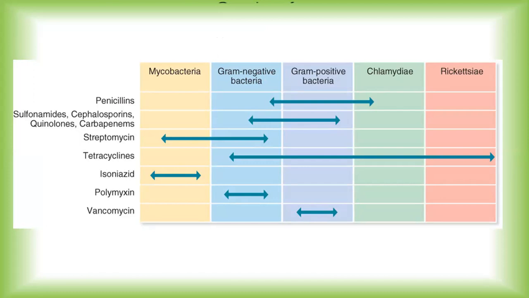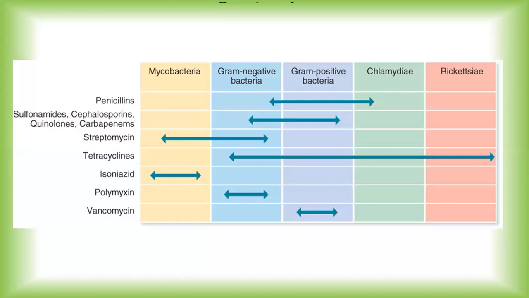For example, a drug like isoniazid, which is used to treat tuberculosis, is effective only against mycobacteria, Mycobacterium tuberculosis. So this drug we can group under drugs which have a narrow spectrum of activity.